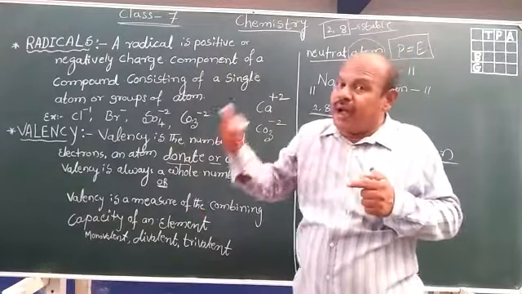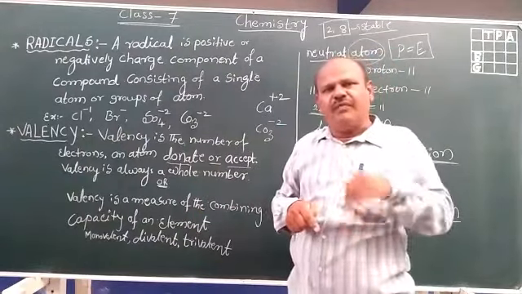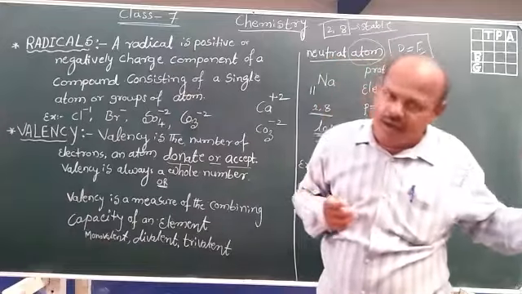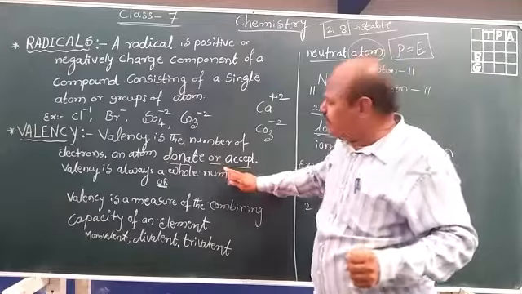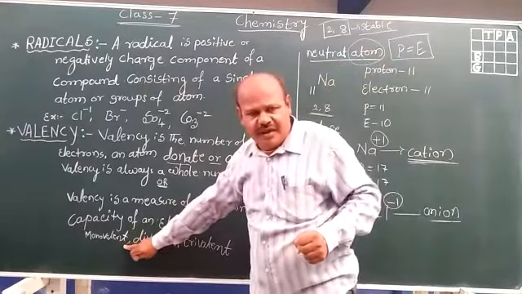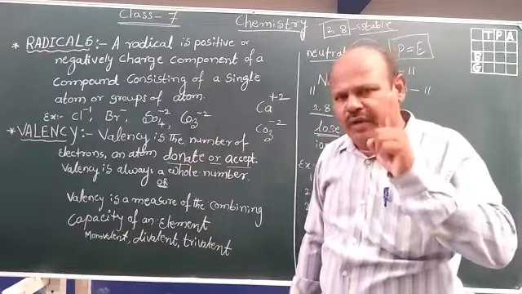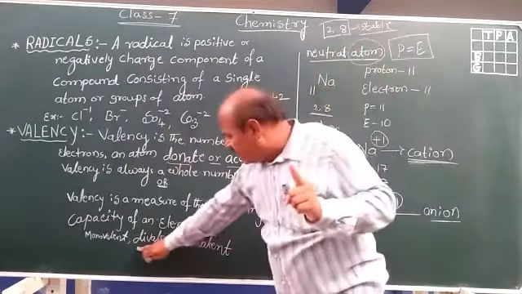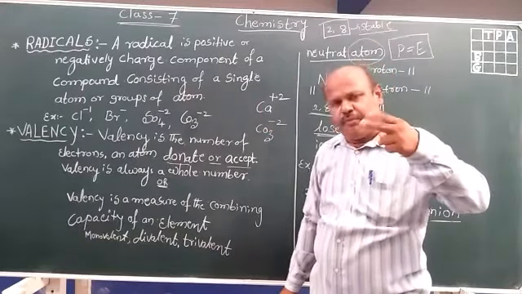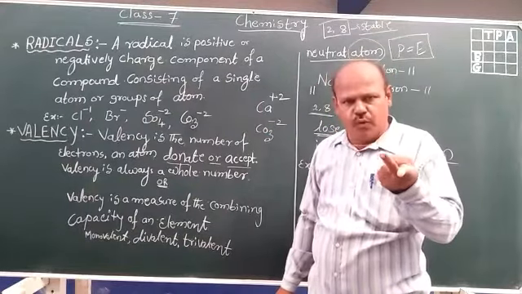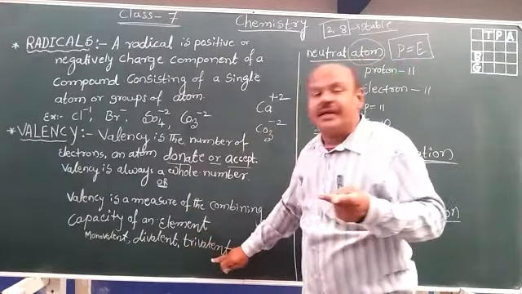When the atom undergoes any chemical reaction, by losing or gaining electrons, the atom becomes an ion. And then radical and valency. Monovalent means an element consisting of only one valency. Divalent, an element consisting of two valency, plus 2 or minus 2, that is divalency.